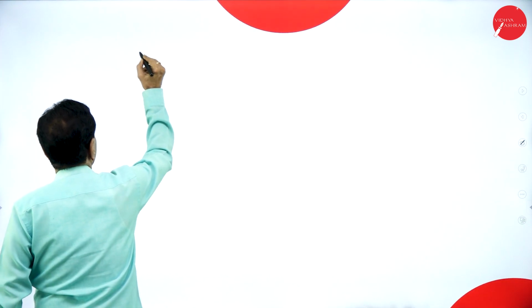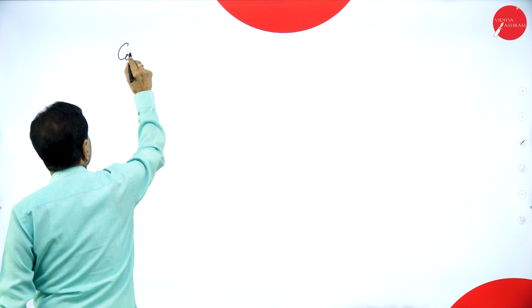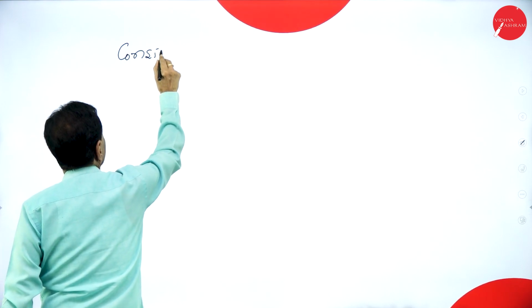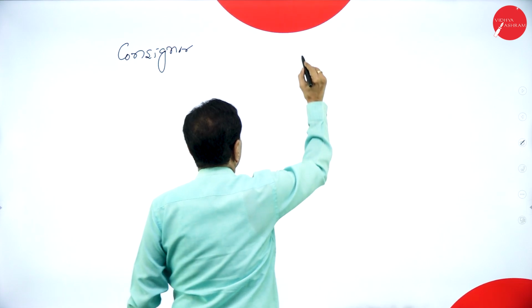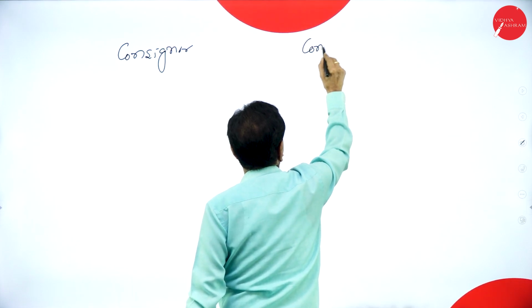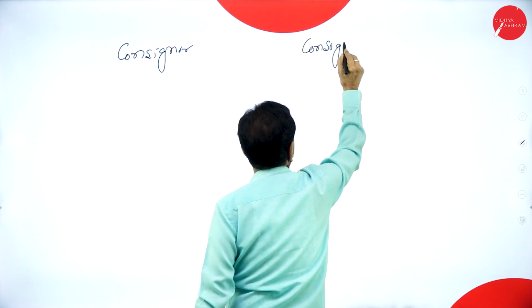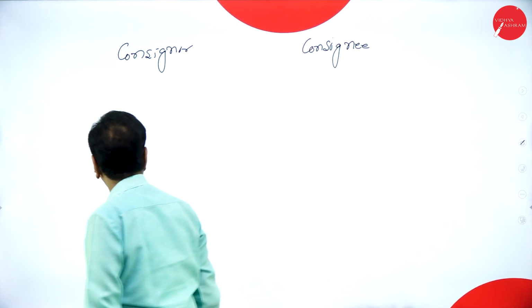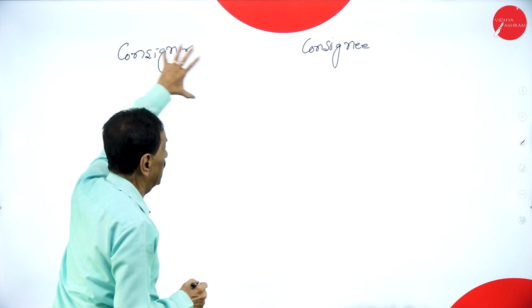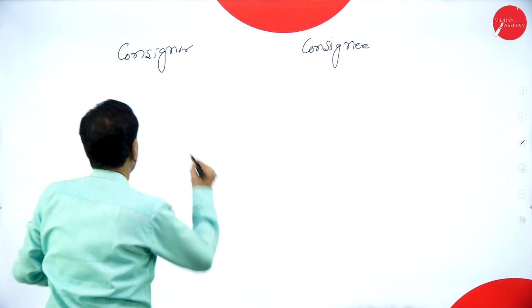In consignment, we have two parties. One is called consignor, another is called consignee. Who are the two parties? One is the consignor, another is the consignee.